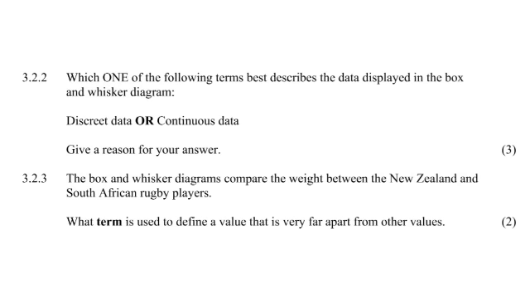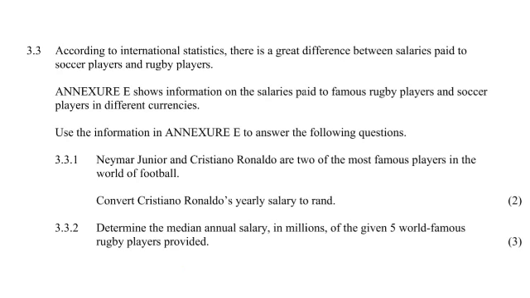In 3.2.3 it says, the box and whisker diagram compare the weight between the New Zealand and the South African rugby teams. What term is used to define the value that is very far apart from other values? That value is called the outlier. The best example I like of this is if you are measuring the weight of kids in a grade R class and their teacher. Their weight will be kind of similar because they are kids of the same age. But then the weight of the teacher is going to be an outlier because it's going to be way too different from everybody else. And that's what we call the outlier.